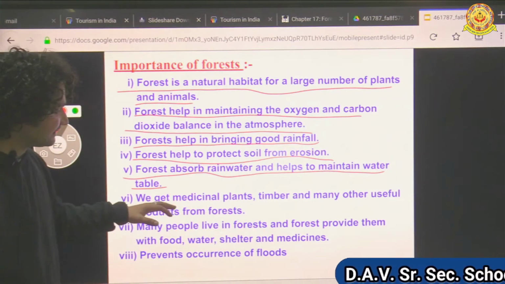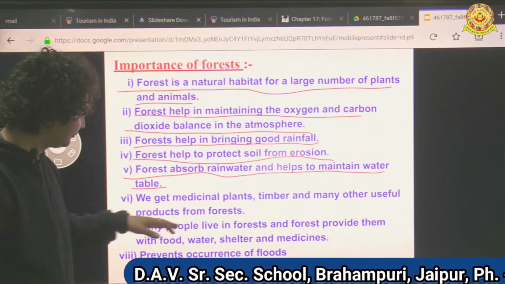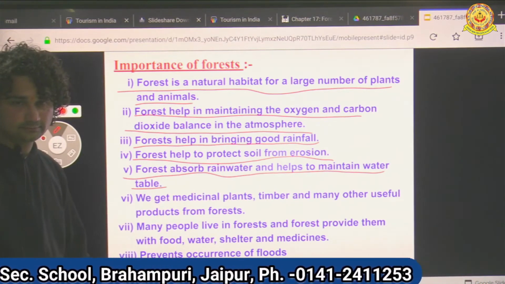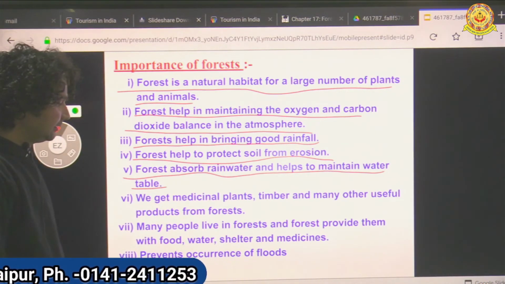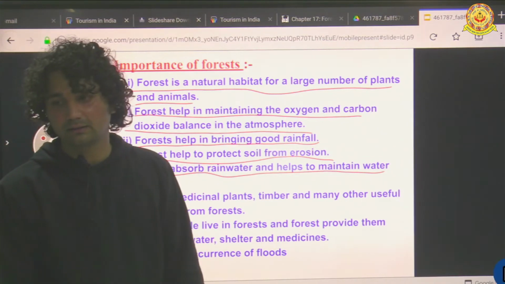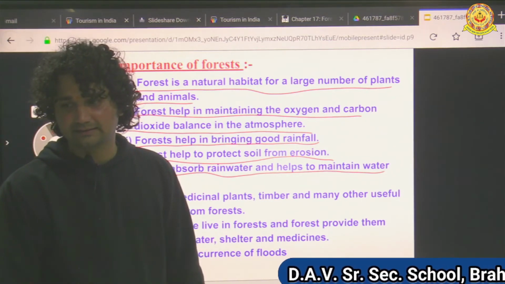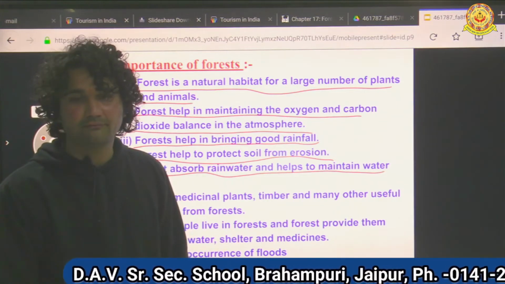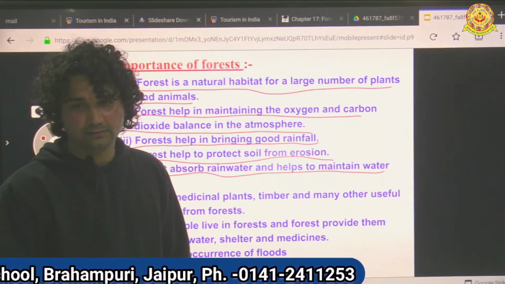We get medicinal plants, timber and other useful products from forest. You all know, medicinal plants like tulsi, it is a medicinal plant, we get from forest.